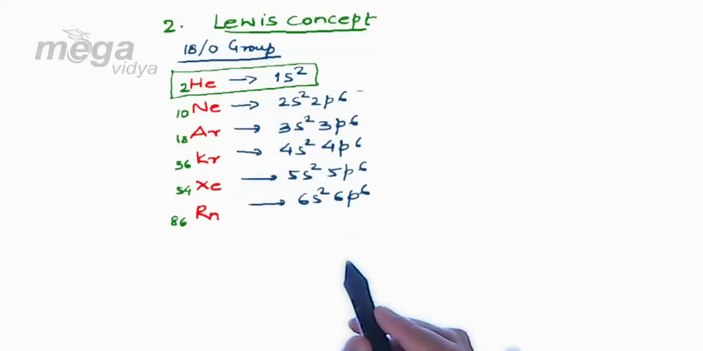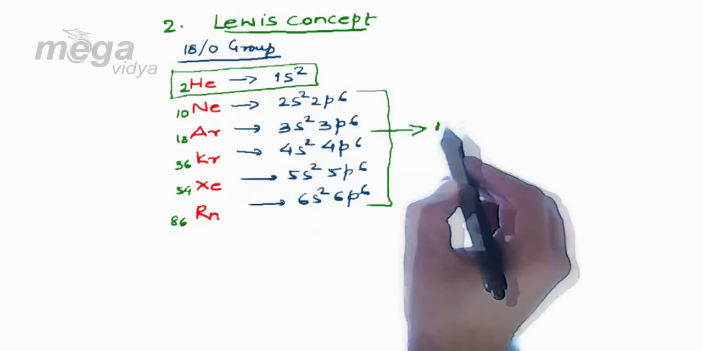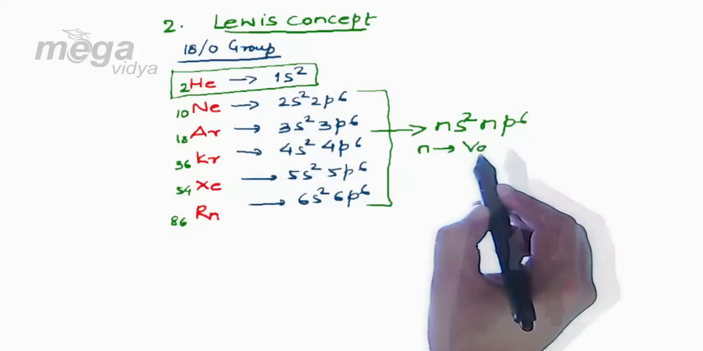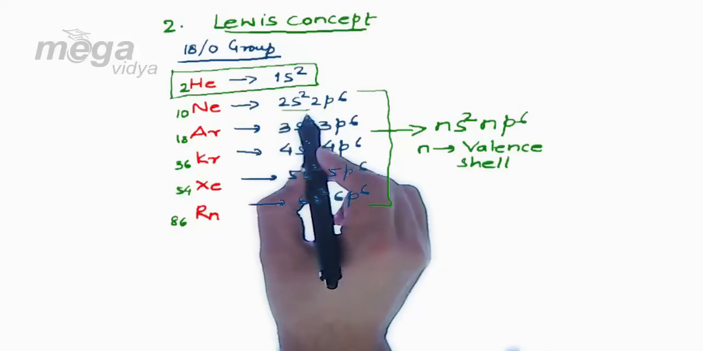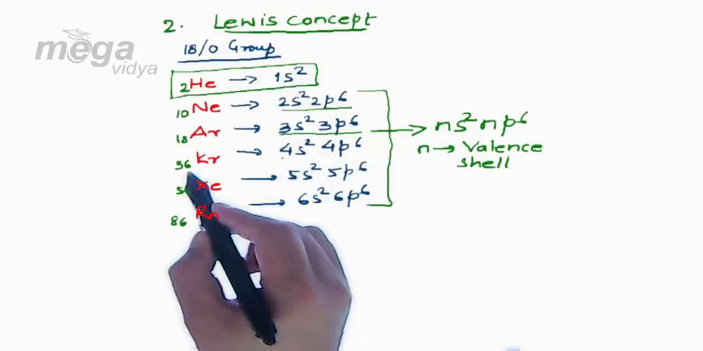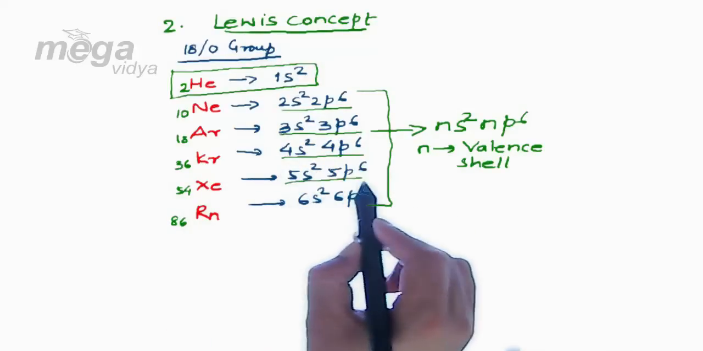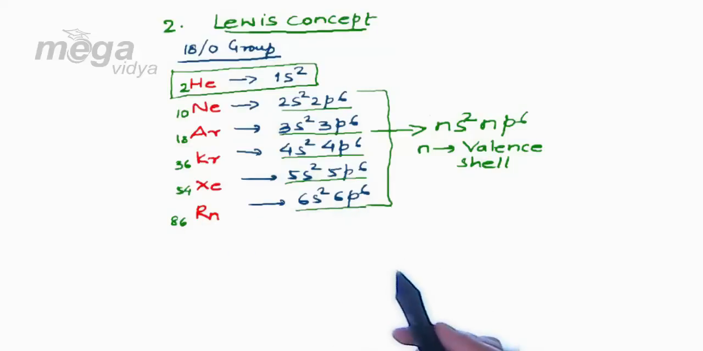Now dear student, with an exception of helium, if we observe the valence shell configuration of neon, argon, krypton, xenon or radon, we can conclude that their valence shell configuration is ns2, np6, where n represents the valence shell of an atom. In case of neon we have 2s2, 2p6 in the valence shell. In argon we have 3s2, 3p6. In krypton we have 4s2, 4p6. In xenon it is 5s2, 5p6 and in radon it is 6s2, 6p6.